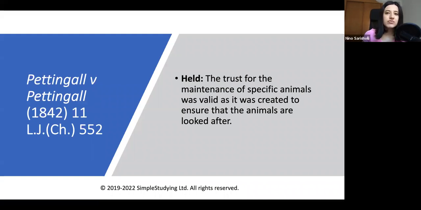First, it has to fall under one of the categories in Section 3 of the Charities Act 2011. After identifying the relevant category under Section 3, the second step is to show to what extent there is a public benefit. Since animals are not people, there is no public benefit. So the only way to uphold a trust for animals is to look at non-charitable trusts and the exception that was already recognized by the courts of England to be a valid trust.